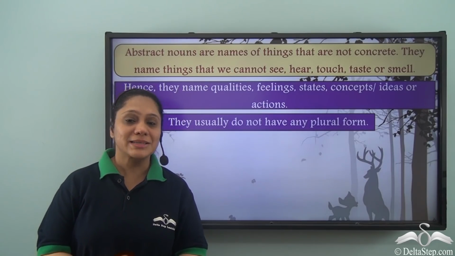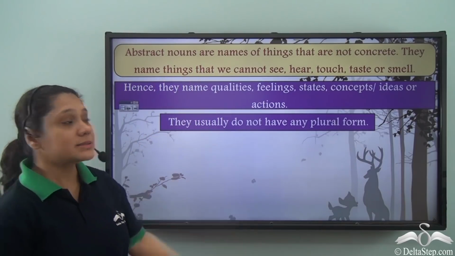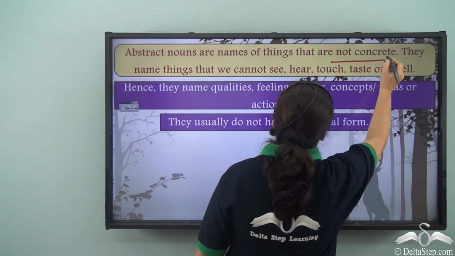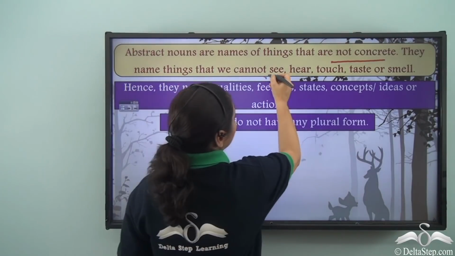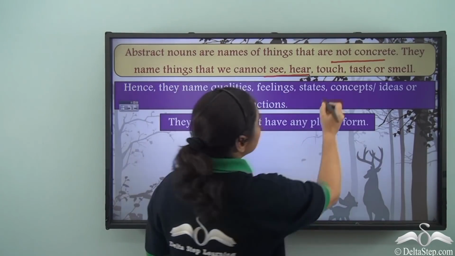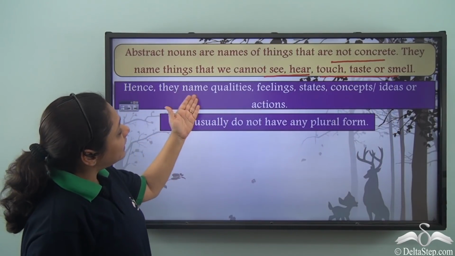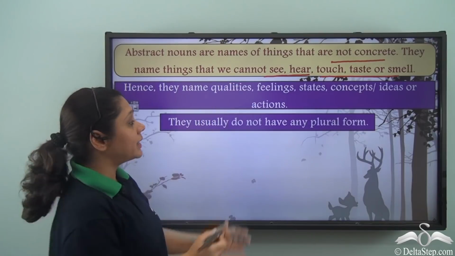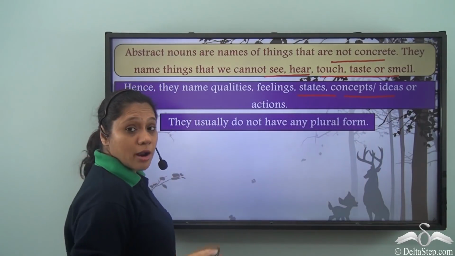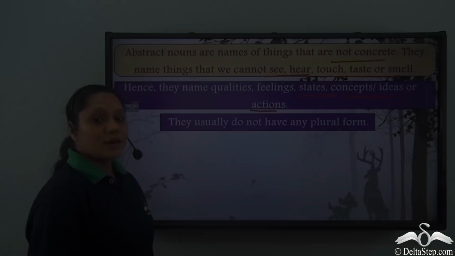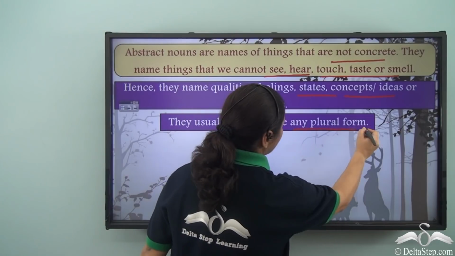We have already discussed abstract nouns, and you know that they are names of things that are not concrete. They name things that we cannot see, hear, touch, taste or smell. So they name qualities, feelings, states, concepts or ideas or actions. They usually do not have any plural form.